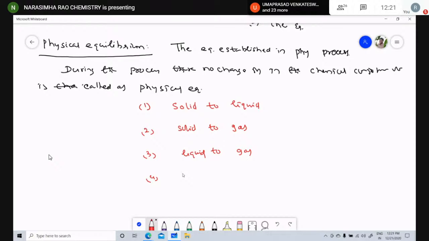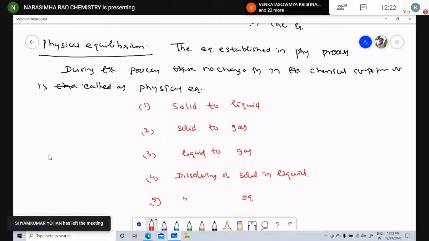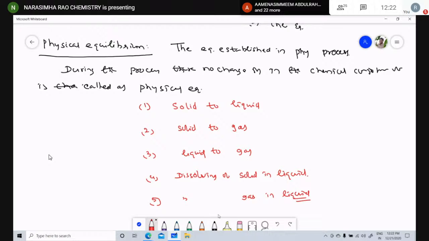Next, equilibrium established in the dissolving of solid in liquid. Fifth one, dissolving of gas in liquid. It's clear. So one by one, let me discuss how the solid-liquid equilibrium is established, how solid-gas, how liquid-gas, and how the dissolving process of solid in liquid or gas in liquid.